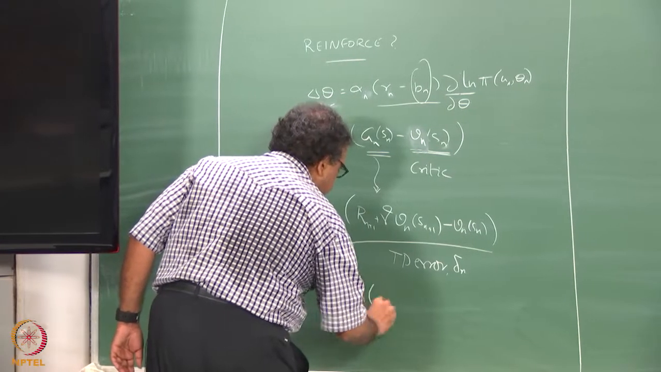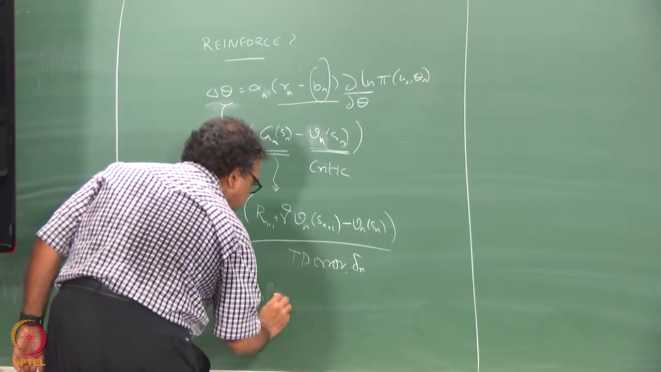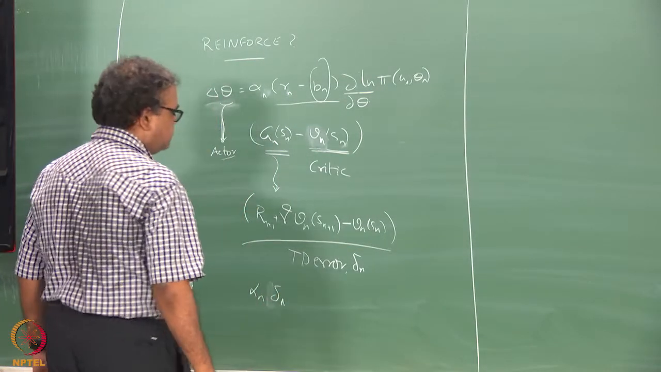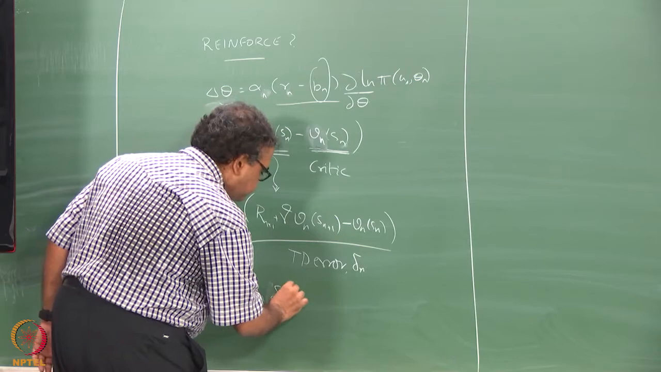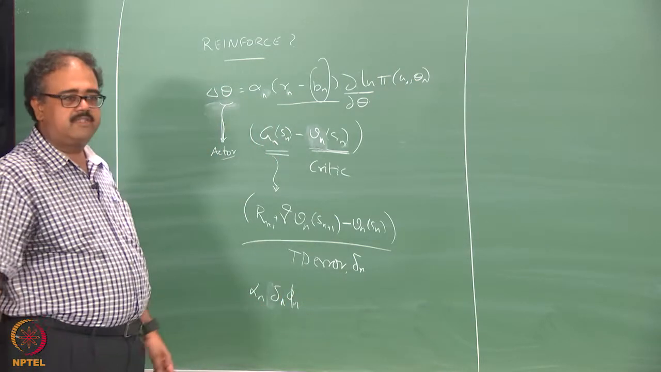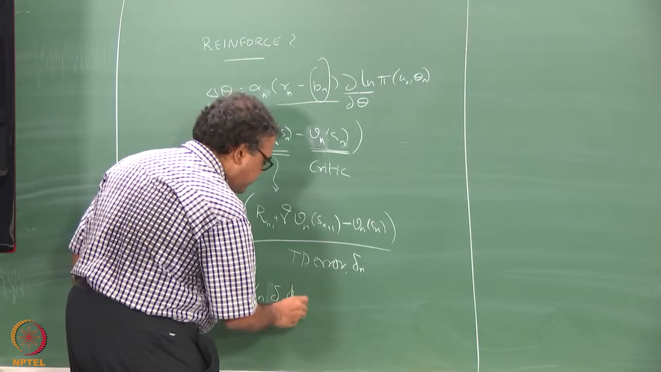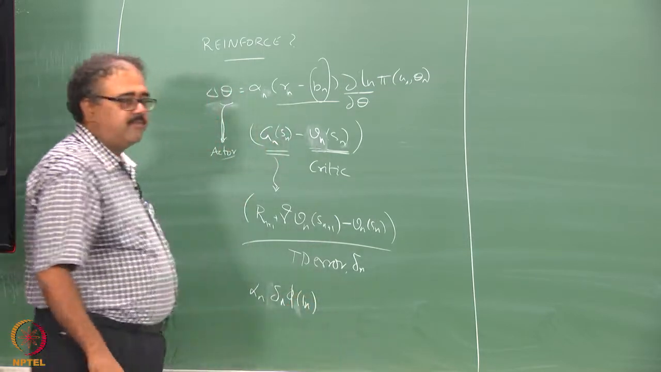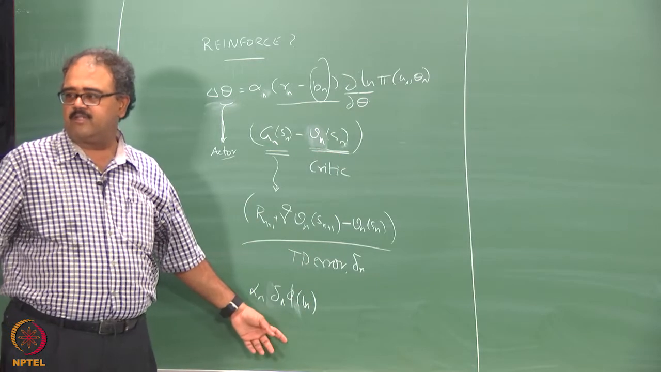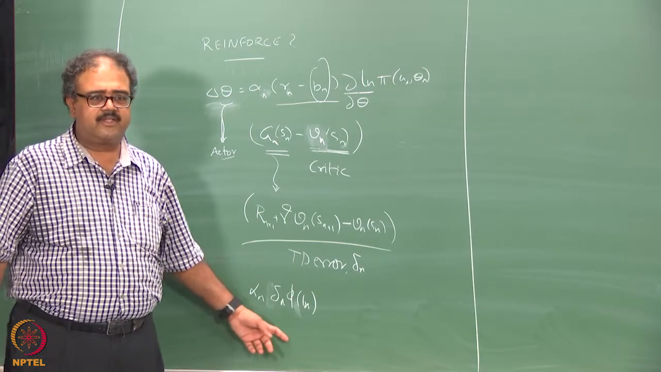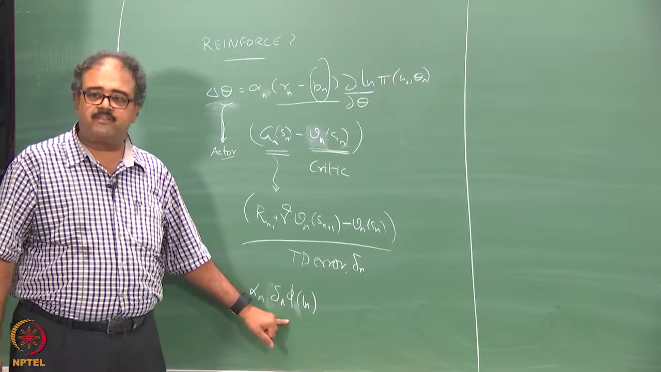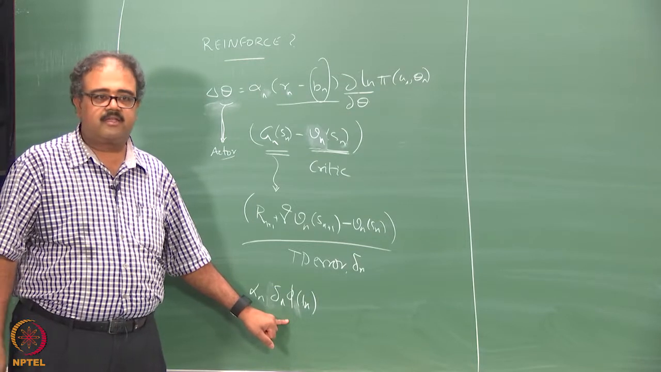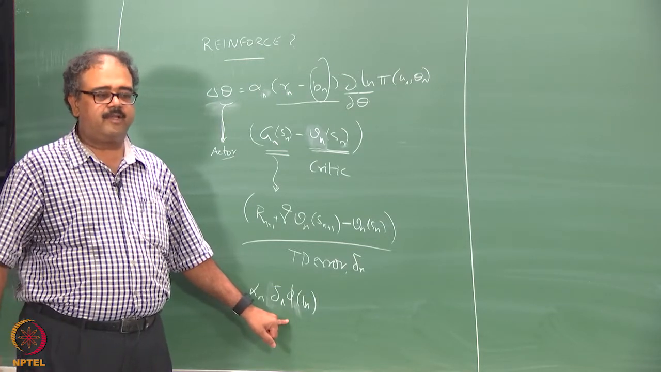So it will essentially start looking like alpha n delta n times phi of Sn, whatever is your state encoding at that point. If you use some kind of linear lookup table like parameterization, it will be either 1 or 0 depending on what is happening there. So this is essentially what you will end up with. This is the update for the policy parameters. What will be the update for the value parameters?